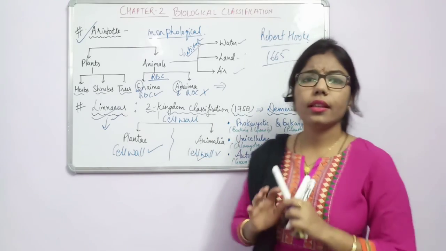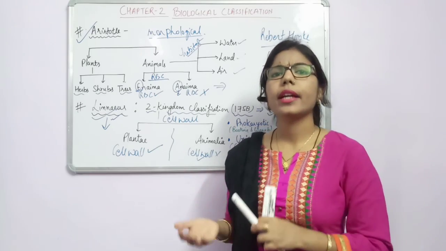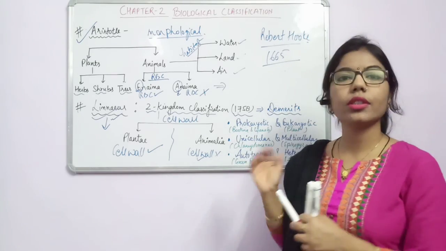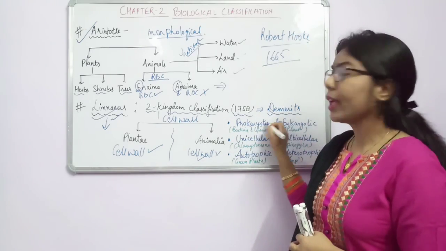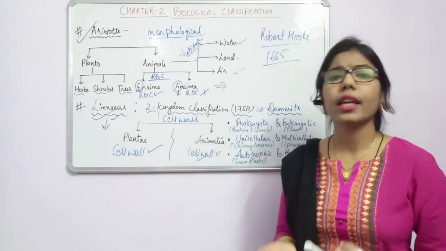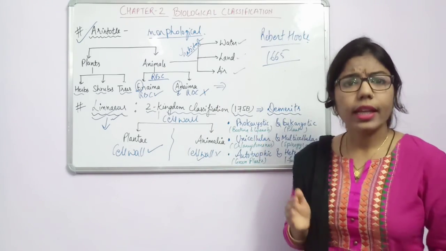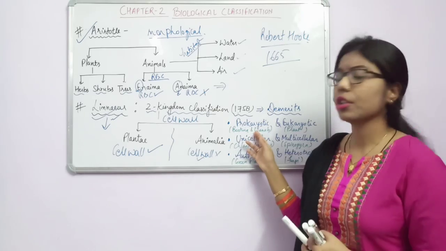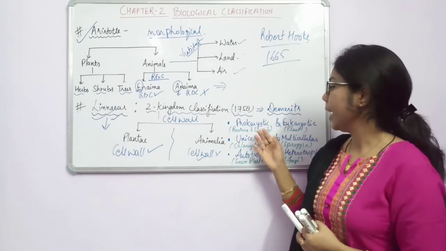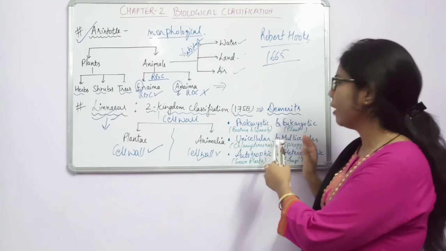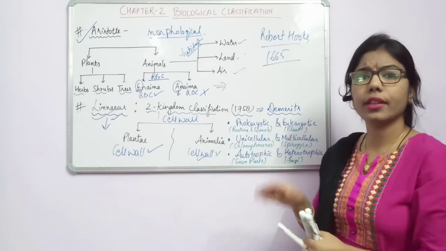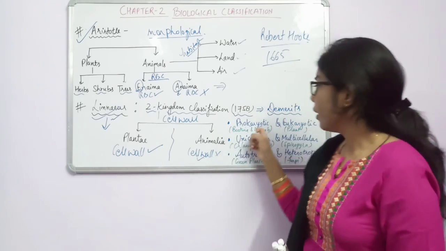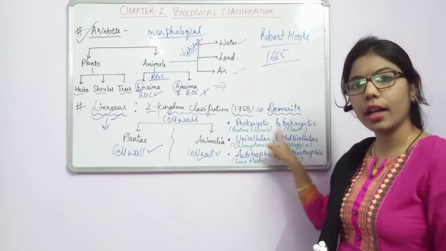Now every classification has some merits and some demerits. The merit is that they considered some important characteristics. And what were the demerits? I have mentioned them here. Prokaryotic and eukaryotic. What were the prokaryotic? Those which are lower organisms, for example bacteria and cyanobacteria. In the next lecture, you will come to know the characteristics of bacteria and cyanobacteria. So what they have done is they kept both the prokaryotic and eukaryotic into the same category, while now we know that both are different things.